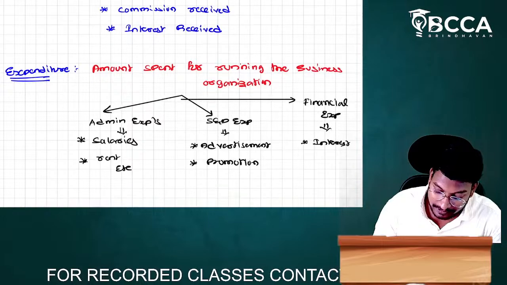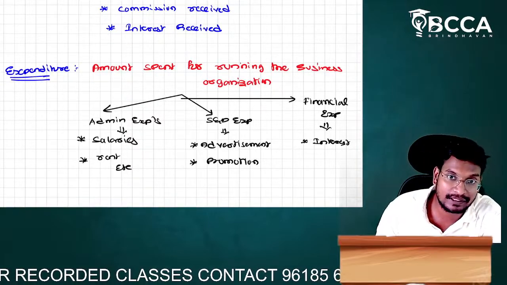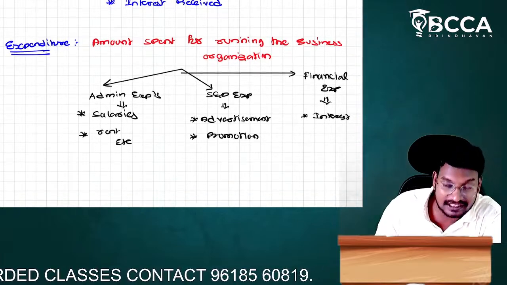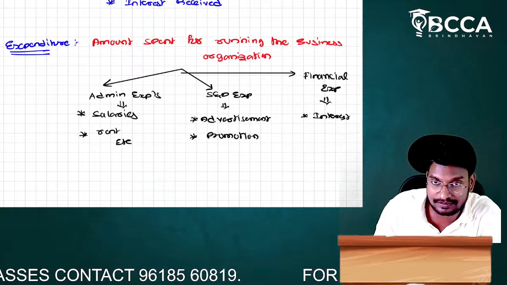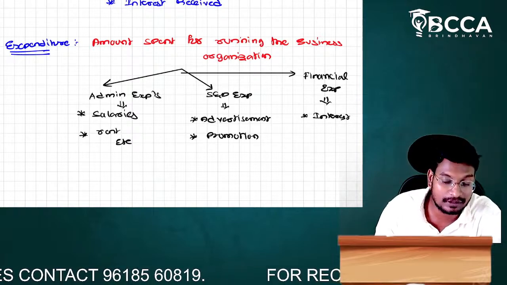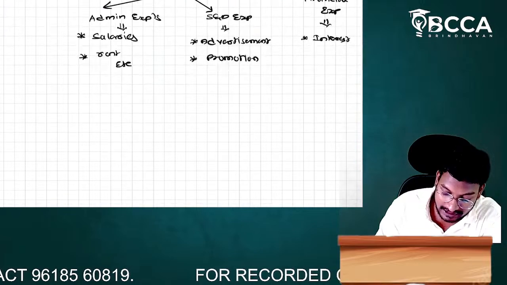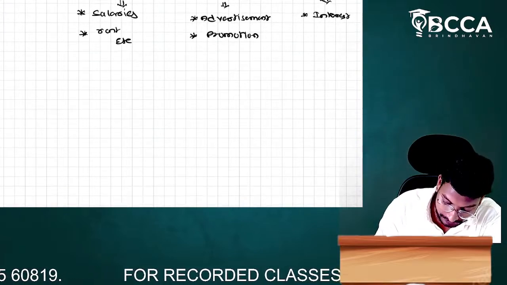Next one, sir, expenditure. The amount spent for running the business organization is called as what, sir? Expenditure. We have certain types of expenditures. What, sir? Selling, administration expenditure, selling and distribution expenditure, and financial expenditure. Okay, now these are all our types of expenditure, sir. Next, I am going to discuss the terminology called as profit.